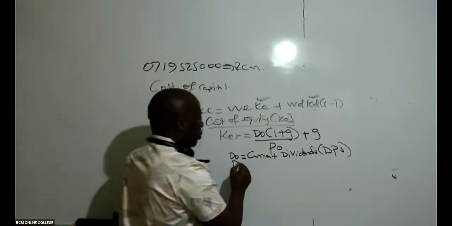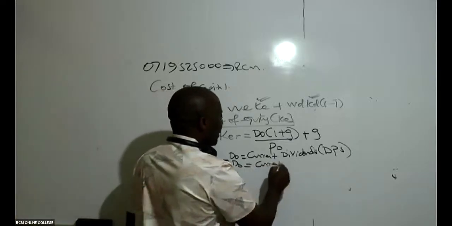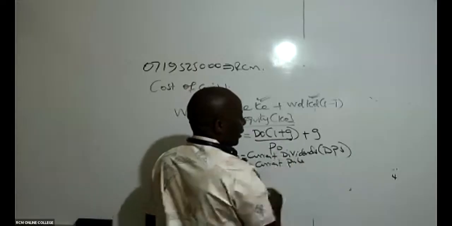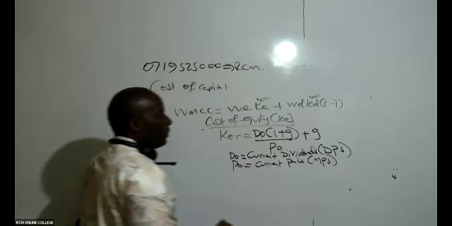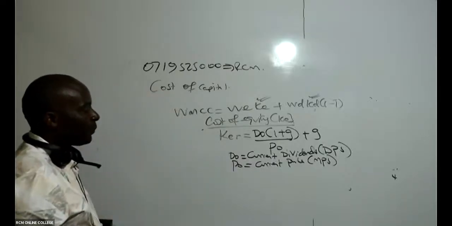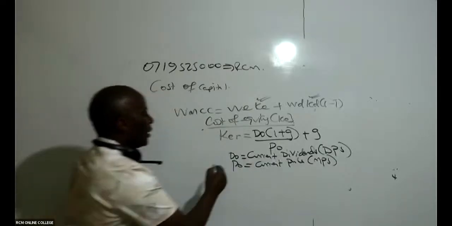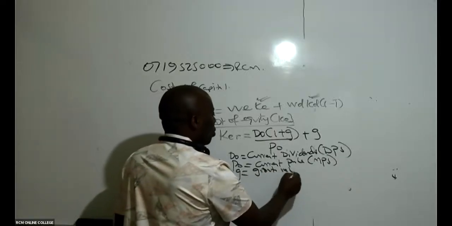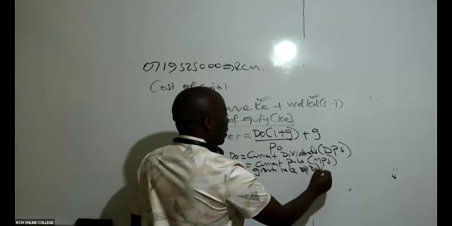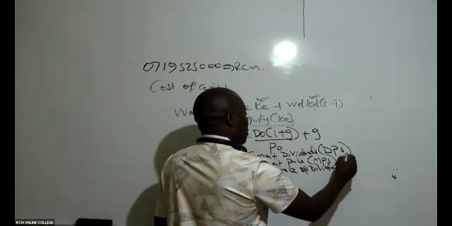P0 stands for, in this case, the current price of a share. To be specific, it is the market price of a share. G in this case stands for the growth rate of dividends.